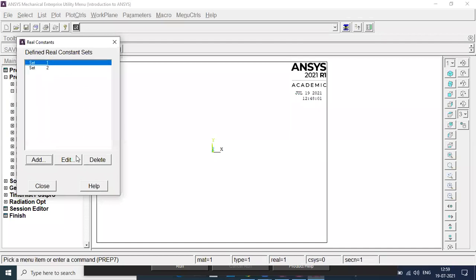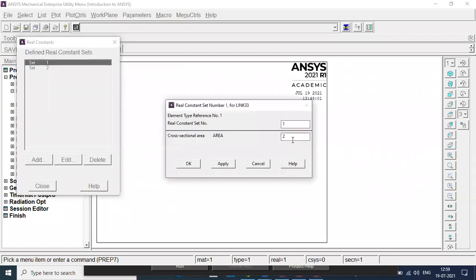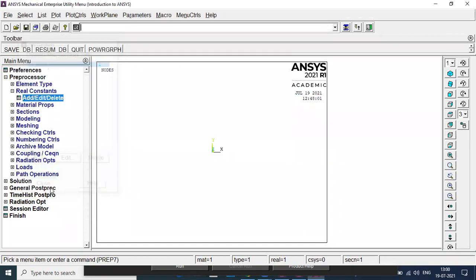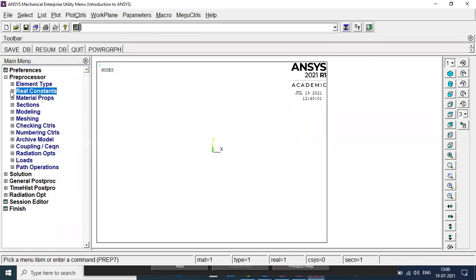If you want to edit it, just select that, click on edit, and edit it. It is 2 meter square; if you want it to become 3 meter square, you can do that. I'll say okay. So set 1, which was initially 2 meter square, I have now changed to 3 meter square. Likewise, you can do it. I'll close it. Is that okay, all of you?